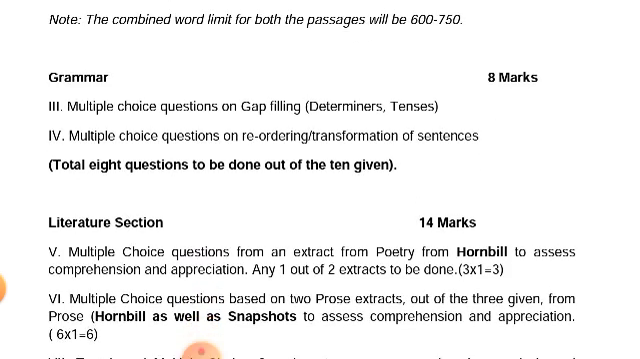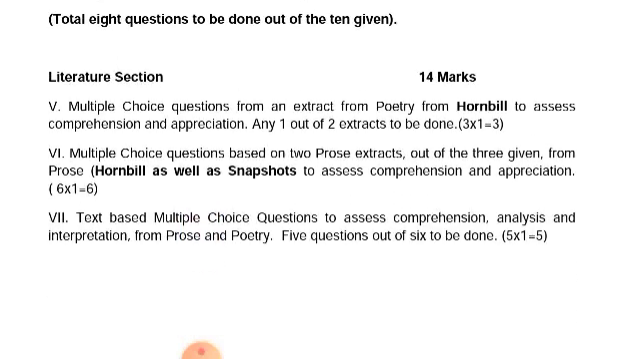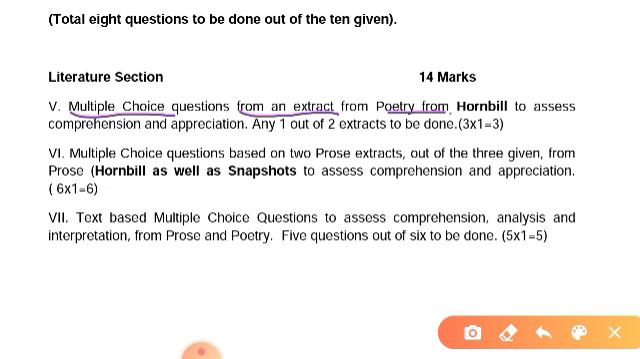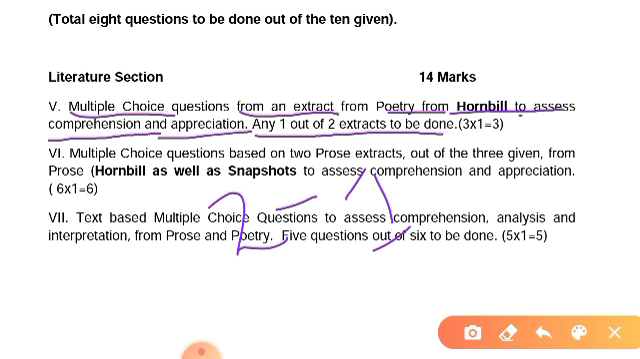Next, the literature section. The literature section carries 14 marks. So let's see how the 14 marks are divided. Multiple choice questions from an extract from poetry from Hornbill to assess comprehension and appreciation. Means any 1 out of 2 extracts is to be done. There are 2 extracts and you have to attempt 1, and that carries 3 marks, and that extract is from the poetry in the Hornbill book of your 11th class.